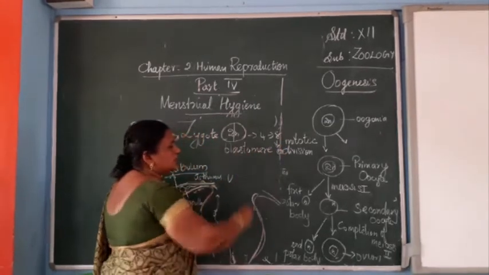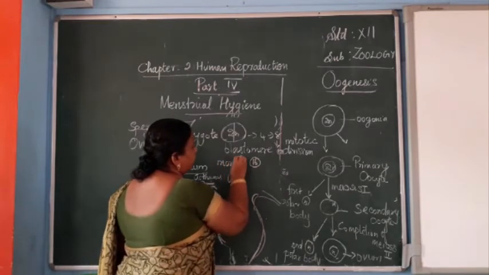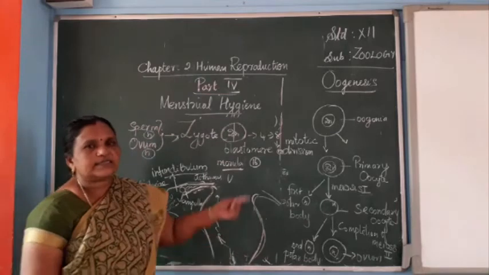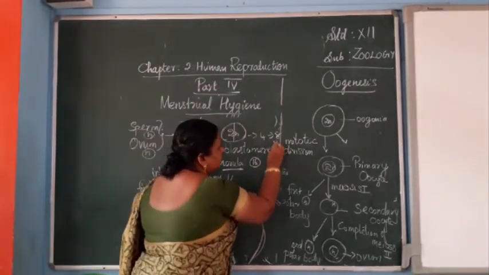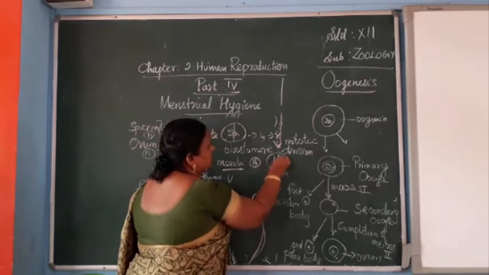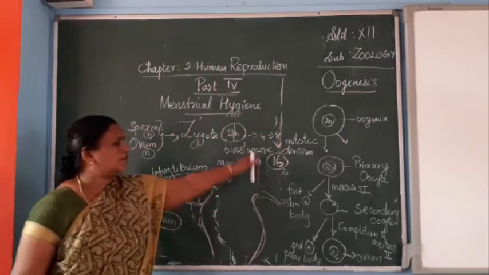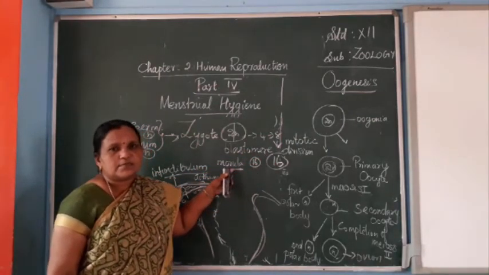When it reaches the 16-cell stage, it is called the morula.